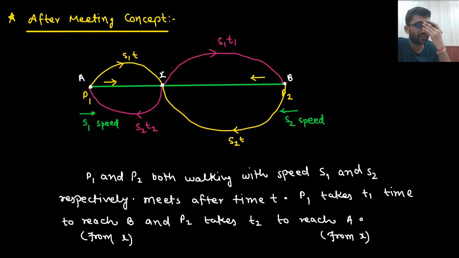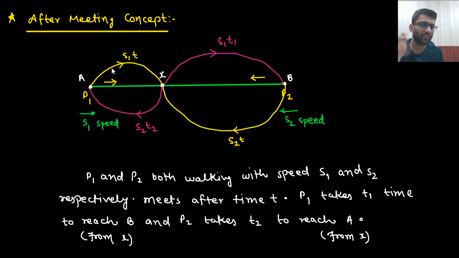In the question it will be mentioned that P1 takes T1 time to reach B and P2 takes T2 time to reach A. We will draw this diagram when the question comes, but I am giving you a heads up that these kinds of questions can come. In those problems, it is better to solve with equations, so we need to draw the diagram. Two guys are walking and meet at this point. One is going from A to B, and the other is coming from B to A.